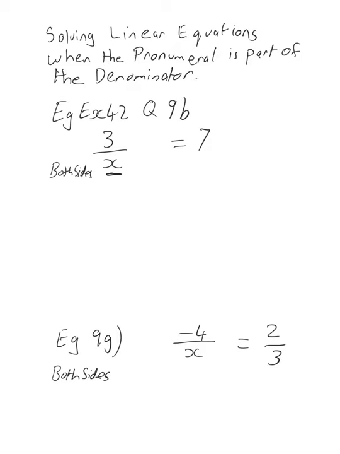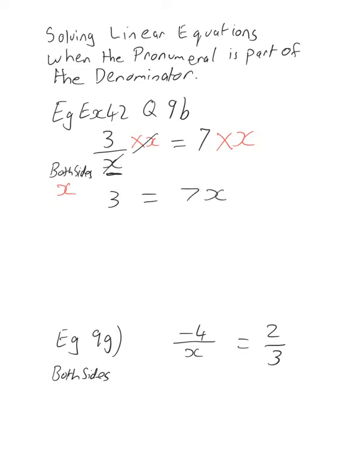Okay, so what we're going to do to both sides in this case, a little bit like when we're getting rid of a number, here we multiply by, if that was a 7, we'd multiply both sides by 7. In this case, we're going to multiply both sides by x. Now once again, just like in one-step, two-step and multi-step equations, these two x's cancel each other out, and we are left with, on this side, just 3 by itself equals 7x.